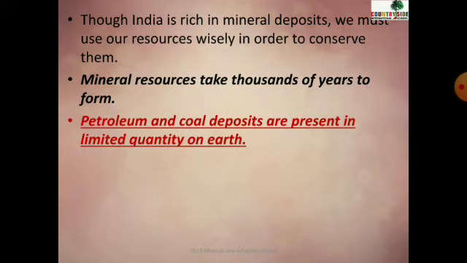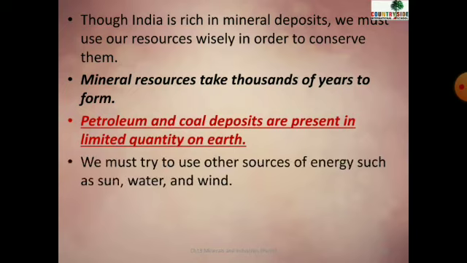As petroleum and coal deposits are present in limited quantity on earth, we should use other sources of energy such as the sun, water, and wind. What it means is that instead of petroleum we can use different sources. We can use solar energy, wind energy, and hydroelectric energy, right?